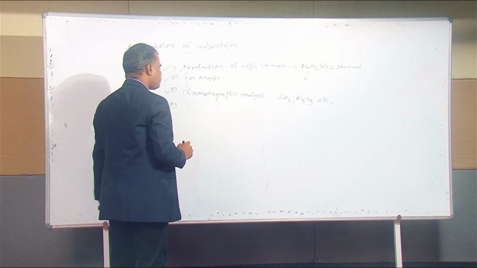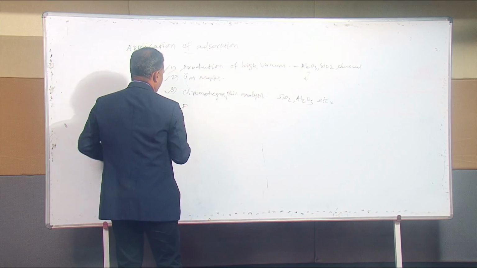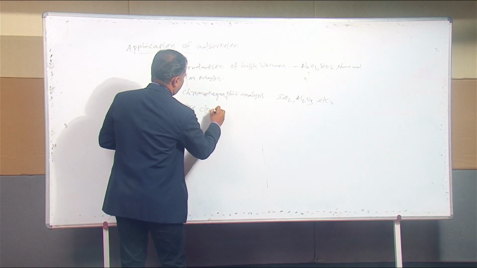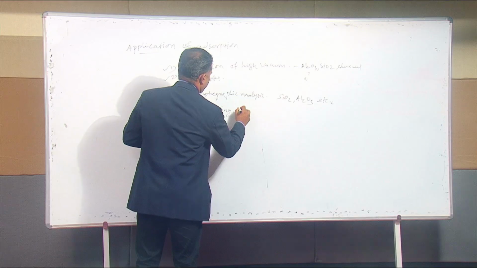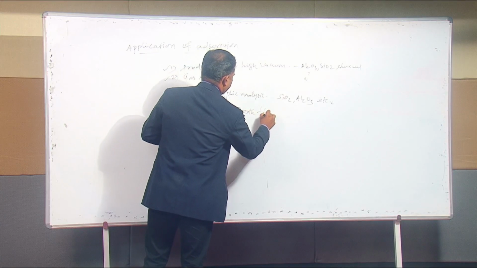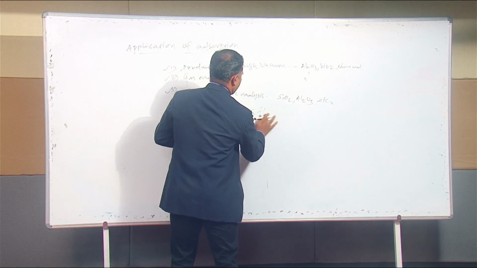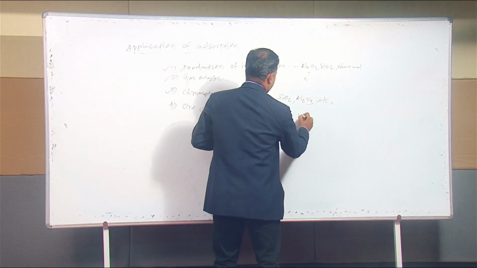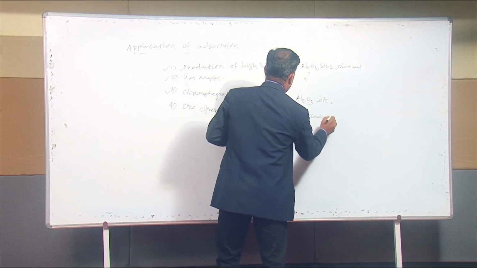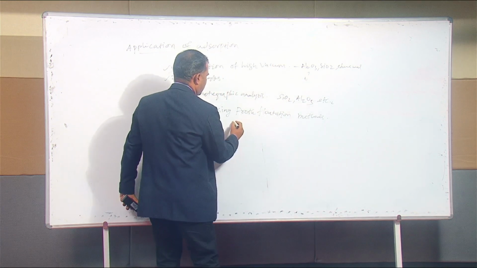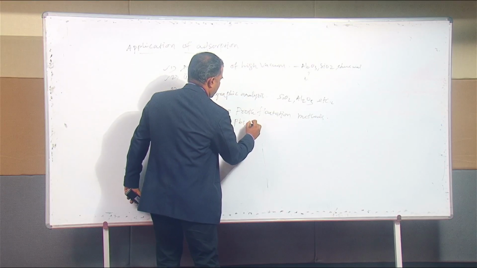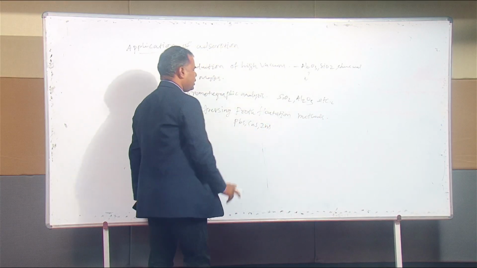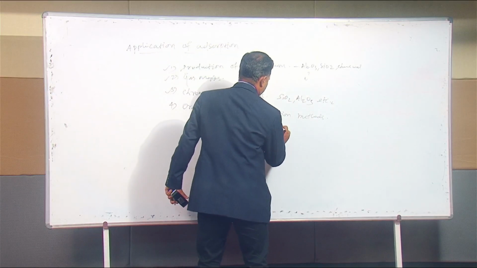Fourth one, froth flotation method, ore dressing. In the presence of sulfur compounds like lead sulfide, copper sulfide, zinc sulfide, the sulfide ores are easily segregated by using oil.